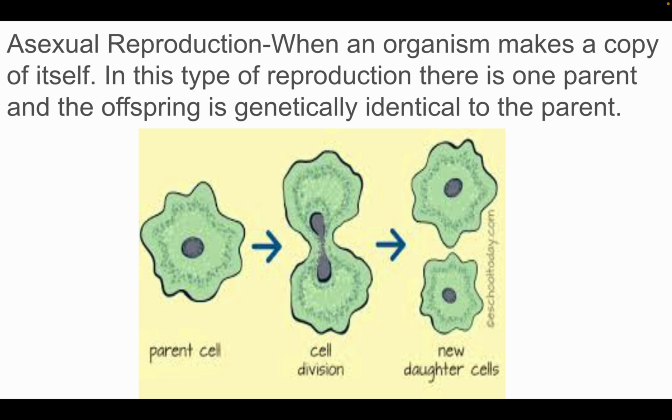Now, one of the benefits of this is asexual reproduction is a lot quicker than sexual reproduction generally. So if you want to make a whole bunch of organisms, you can do that fast in asexual reproduction.